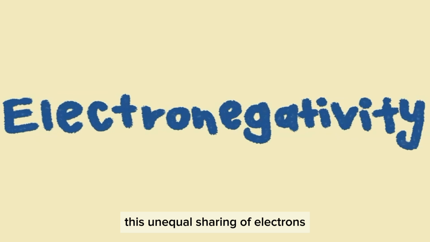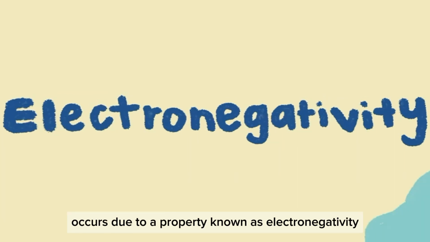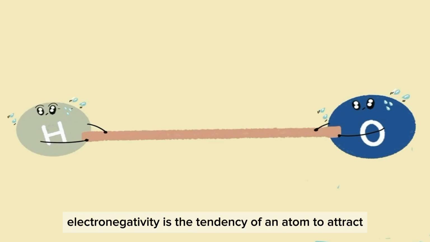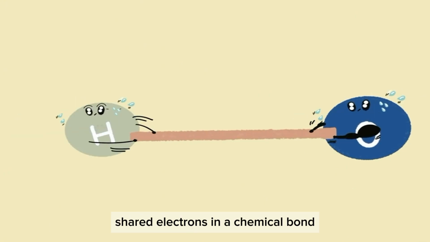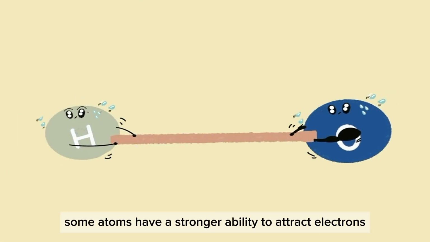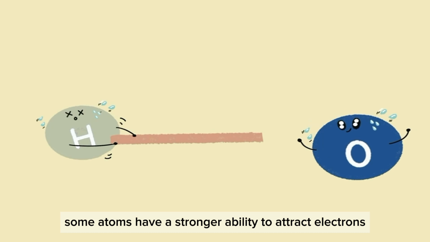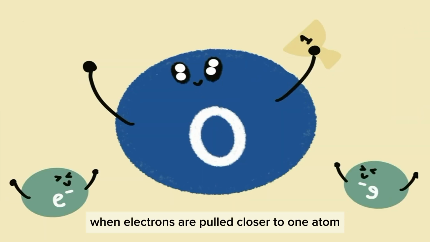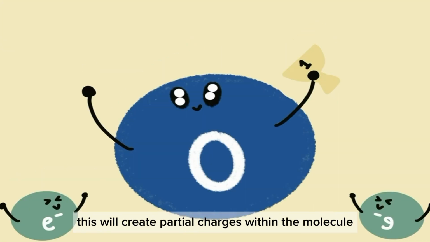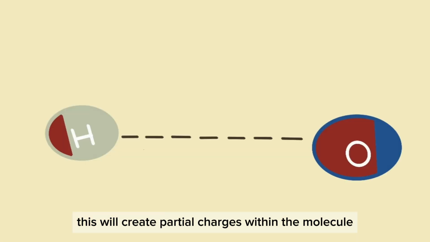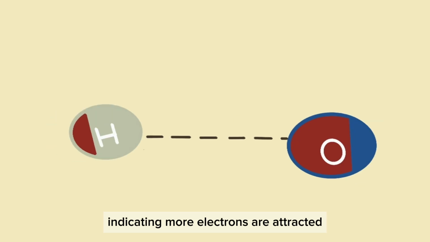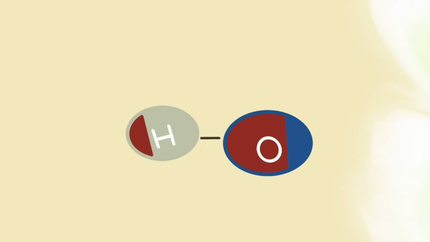This unequal sharing of electrons occurs due to a property known as electronegativity. Electronegativity is the tendency of an atom to attract shared electrons in a chemical bond. Some atoms have a stronger ability to attract electrons towards themselves, just like the oxygen here. When electrons are pulled closer to one atom, this creates partial charges within the molecule. As you can see, oxygen has more area covered in red color, indicating more electrons are attracted.